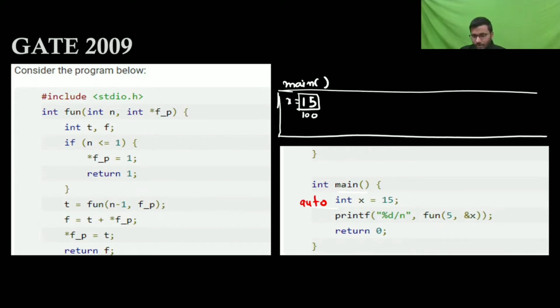Now printf, it's calling fun, and it is passing the value 5 and the address of x, that is 100. So here it's called fun. n is 5, and int star f_p is 100. Now t and f are there, with no initialization. Is n smaller than or equal to 1? No, it's 5.